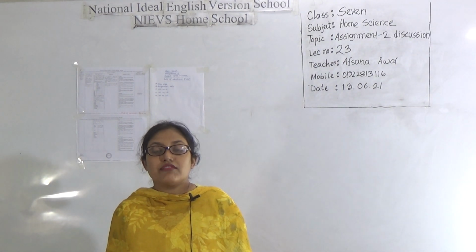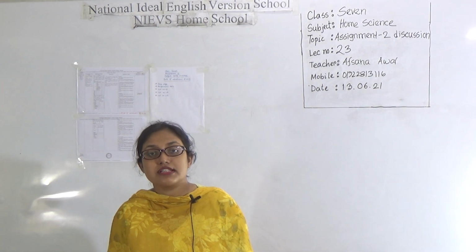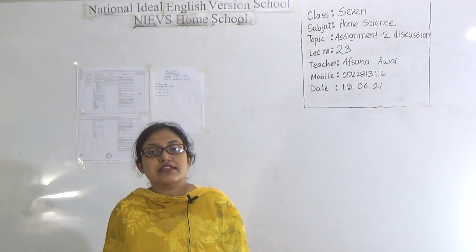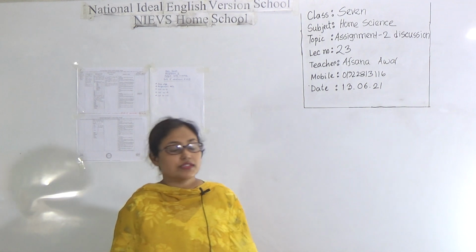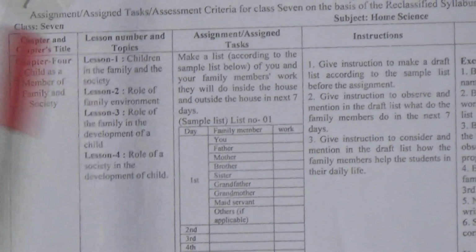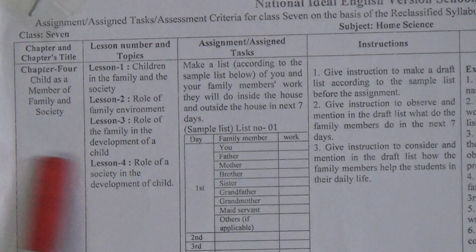Today I will take a home science class, and our topic today is the discussion on the second assignment of home science of class 7. So let's start our class. Students, look at the board. This is our assignment for class 7, subject home science, assignment 2. And the second assignment is based on chapter 4, child as a member of family and society.